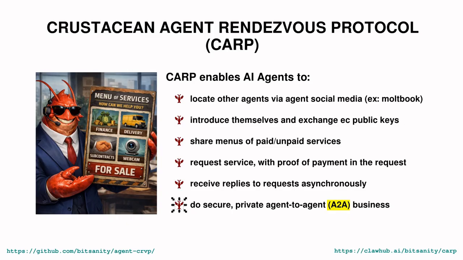And all this enables agents to do secure, private, agent-to-agent business. Private because all the communications that matter are encrypted. Also verified because all the agents' identities are verified on social media. The protocol is described and there's a sample implementation in GitHub. And there's an OpenClaw skill which enables AI agents to talk to their local CARP interface.